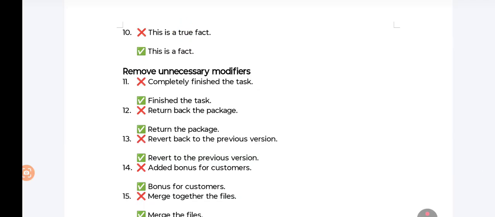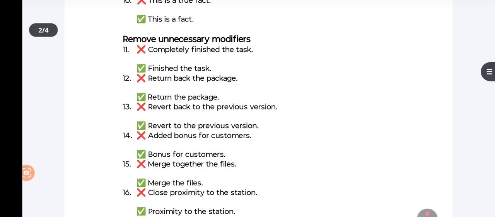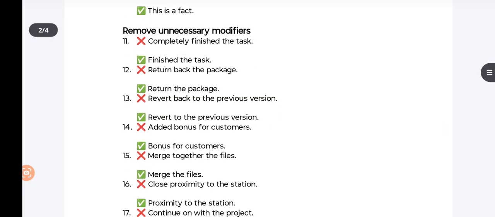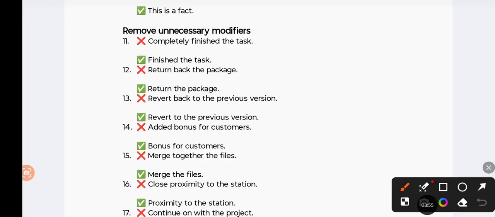Again, in order to avoid redundancies, we need to remove unnecessary modifiers. Like completely finish the task. Finish means something you do completely. So here the word completely is redundant. Finish the task. Return back the package. Return means something that is getting back. So return the package. Revert back. Again, revert means getting back. So revert to the previous version.